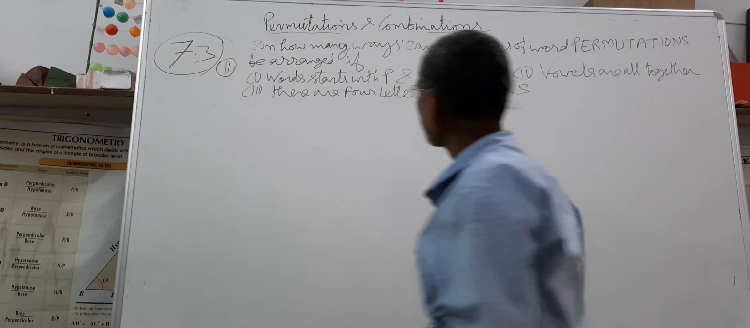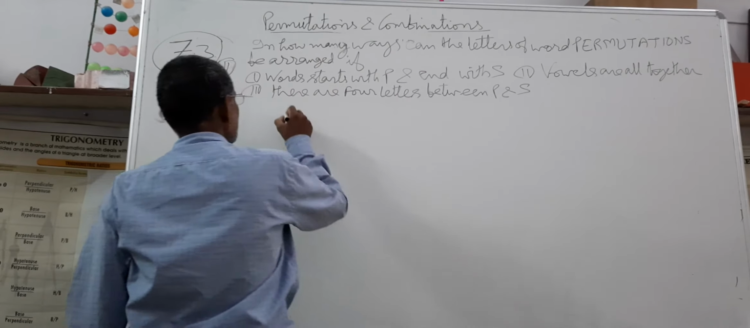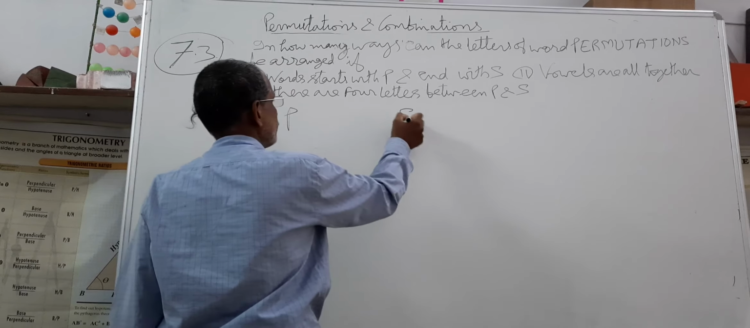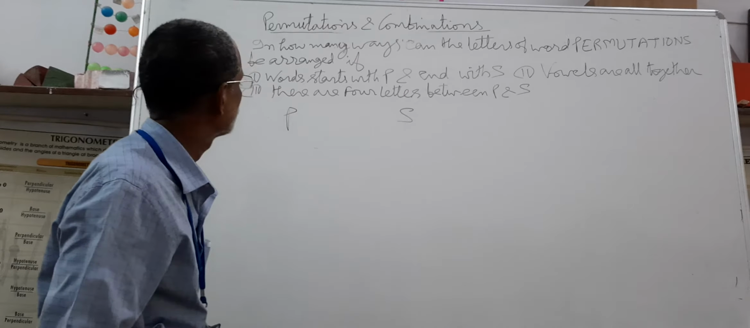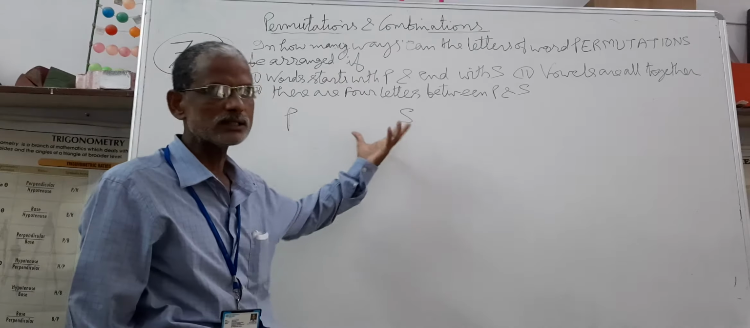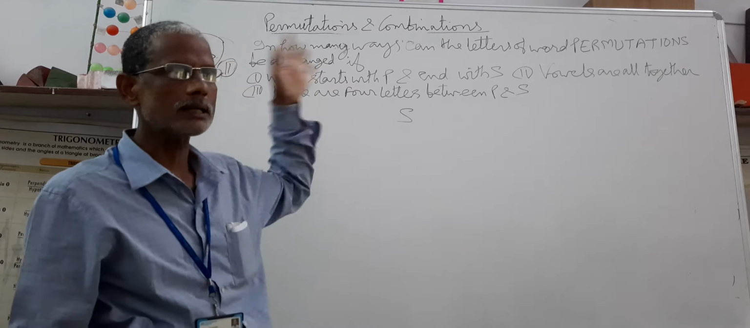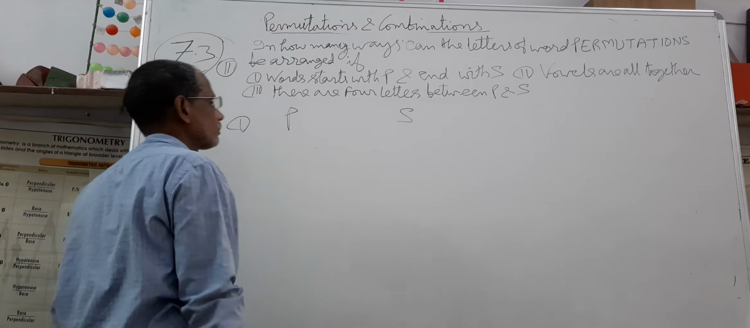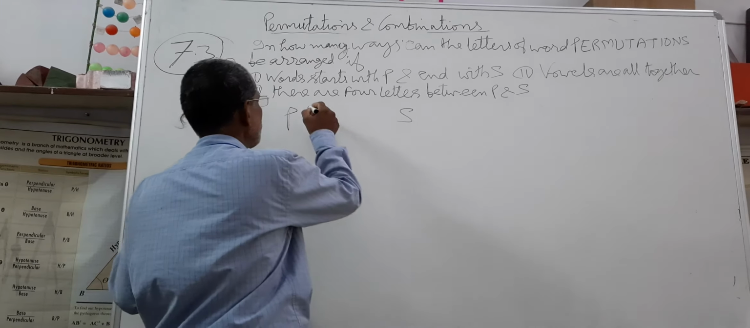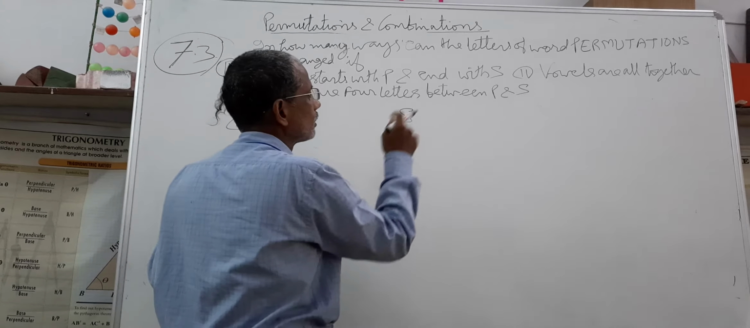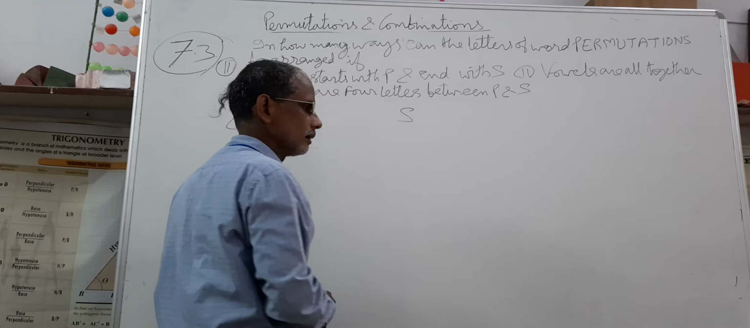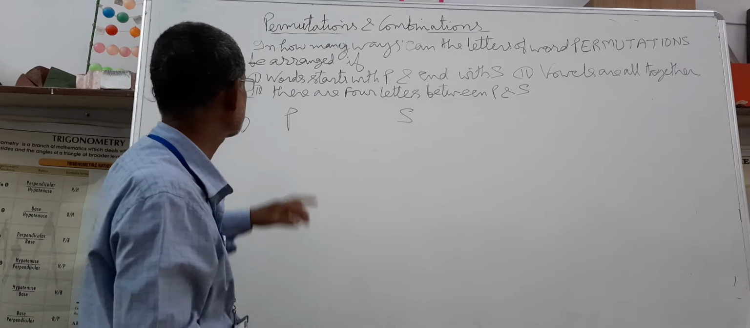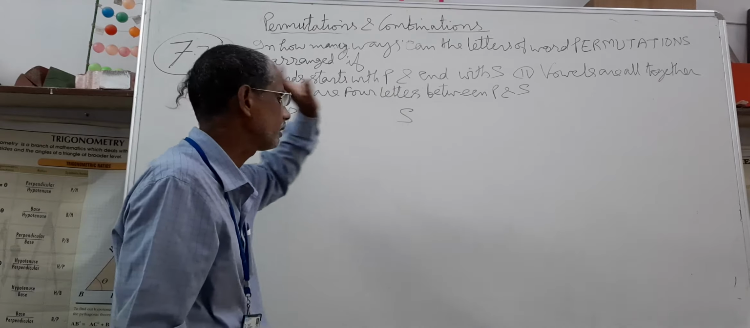So therefore, P is fixed in starting, S is fixed in end. P and S are fixed, therefore they cannot take part in arrangement purpose. So therefore, we have only 10 letters, 10 characters which can be arranged because starting and ending are fixed.